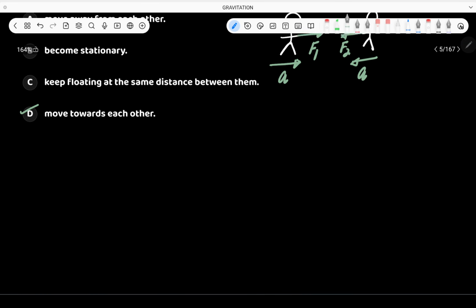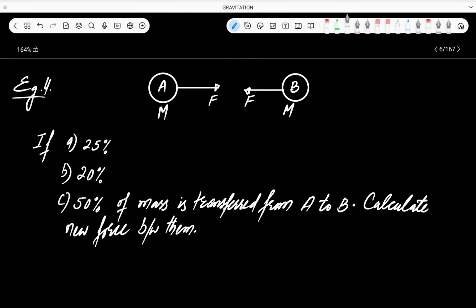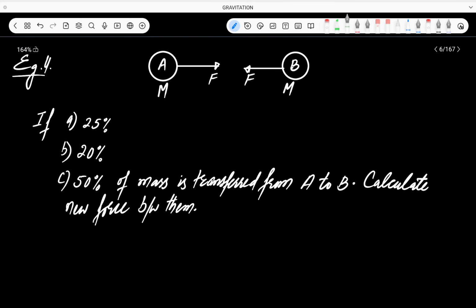Okay? Let's switch to another question. This is another important example, very, very important example. This question will be repeated again in electrostatics later on, and the answers will be exactly the same without any difference. The question is like this. Here we have two bodies. This is body A whose mass is m. This is another object whose mass is also equal to m. Now these two objects attract each other by a force which is equal to F.